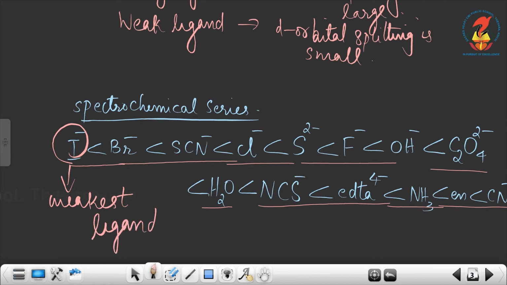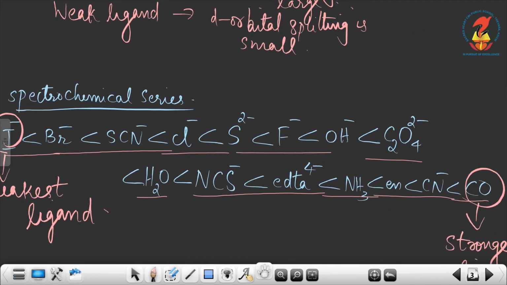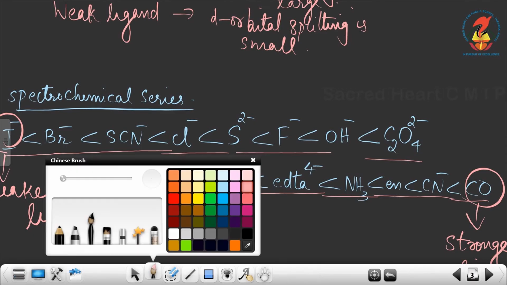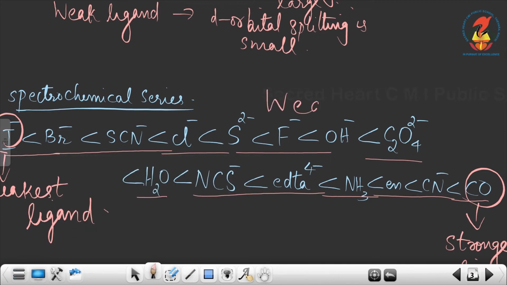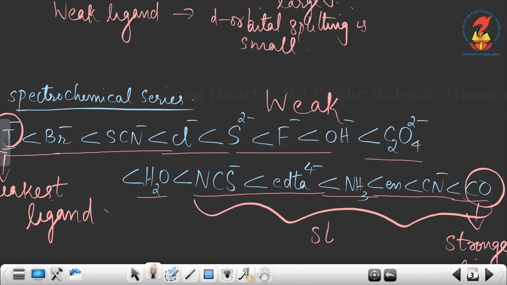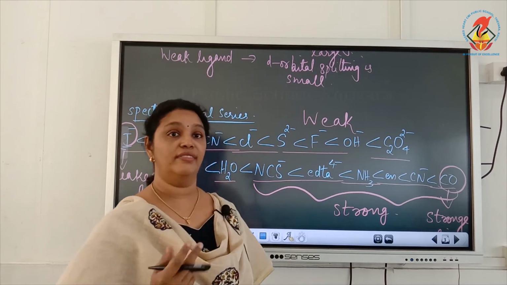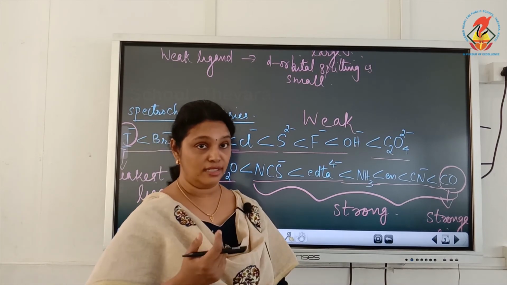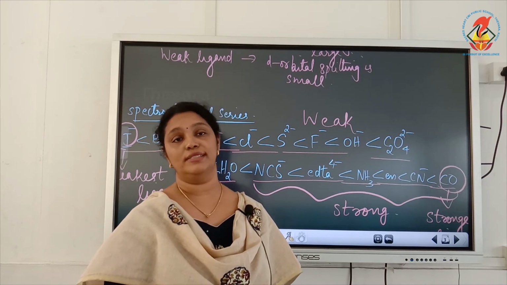Or generally it is said that the ligands coming before water, that is the halide ions, then you can see OH⁻, oxalate ions, they are all weak ligands. So ligands coming before water in the spectrochemical series are all weak ligands, and ligands coming after water are all strong ligands. Ammonia, we already discussed under valence bond theory. Ammonia is a strong ligand. Ethane-1,2-diamine is a strong ligand. CN⁻, CO, all these are strong ligands.